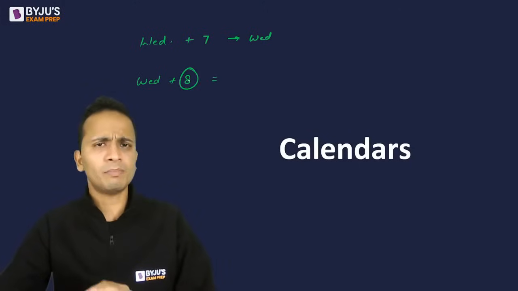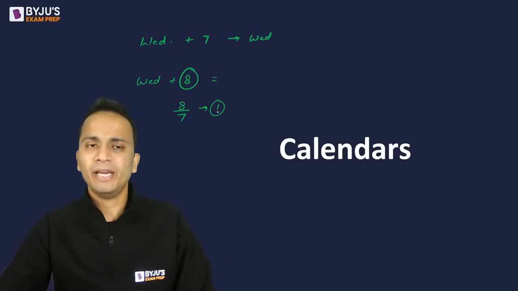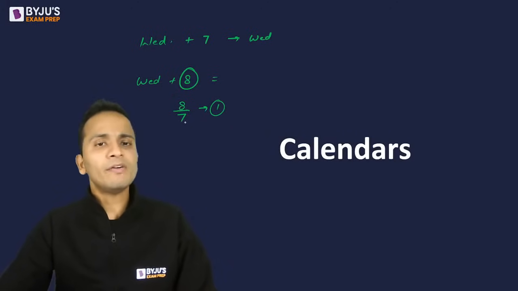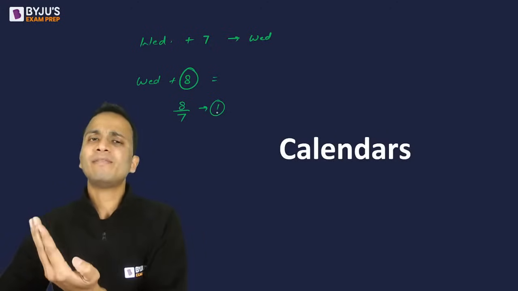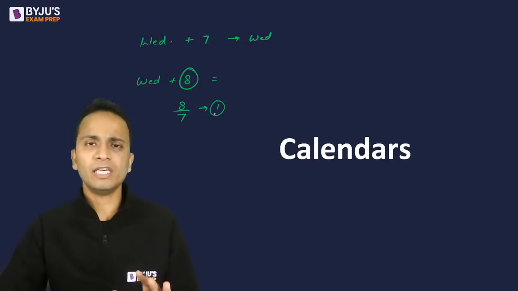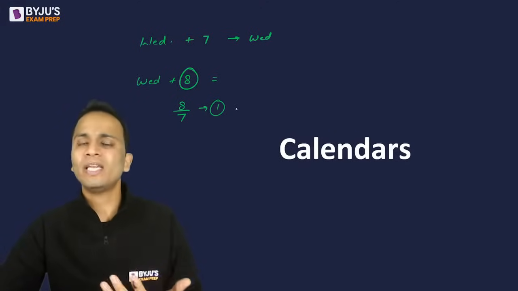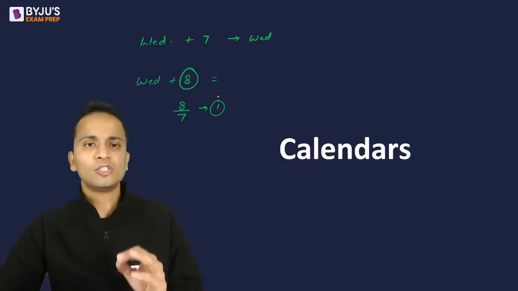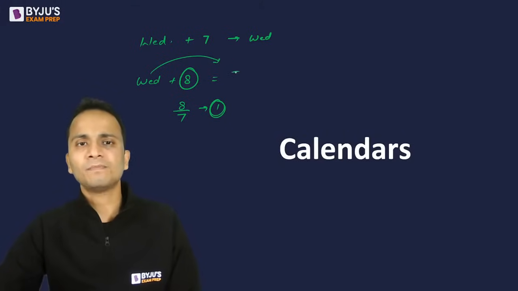Now 8 is not a multiple of 7. तो मैं क्या करूंगा? 8 को 7 से डिवाइड करूंगा and I'll calculate the remainder. So 8 when divided by 7, the remainder is 1. So मैंने क्या किया? 8 में से 7 का सबसे बड़ा मल्टीपल रिमूव कर दिया and I'm left with 1 extra day, or I call it 1 odd day. ठीक है, so 1 extra day आया मेरे पास. So Wednesday में 1 add कर दिया जाएगा and the answer will be Thursday.